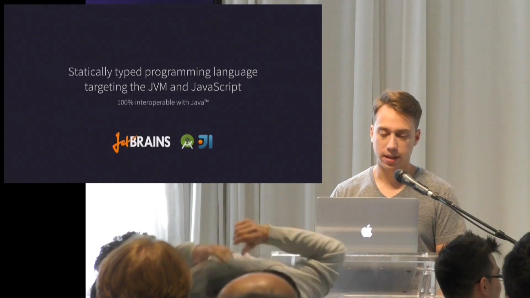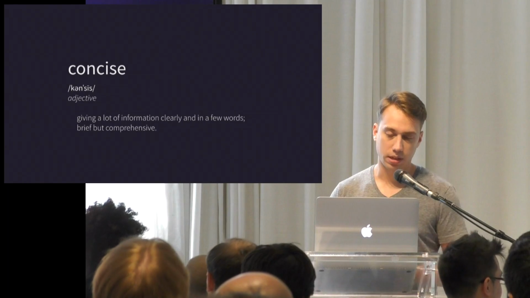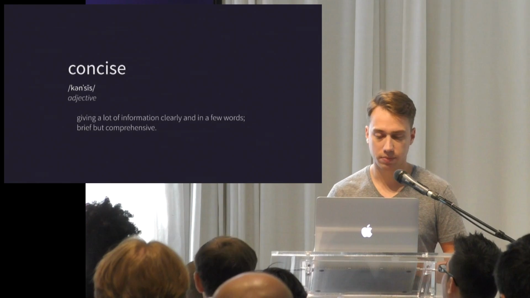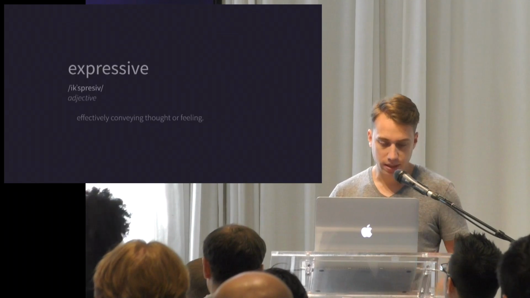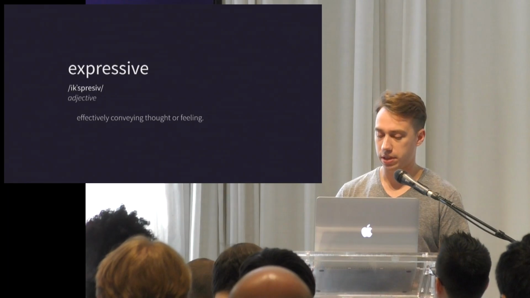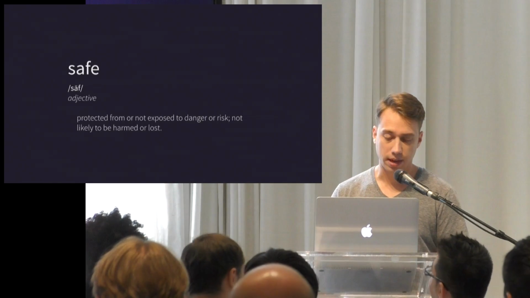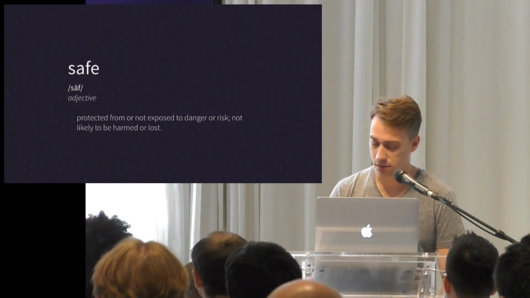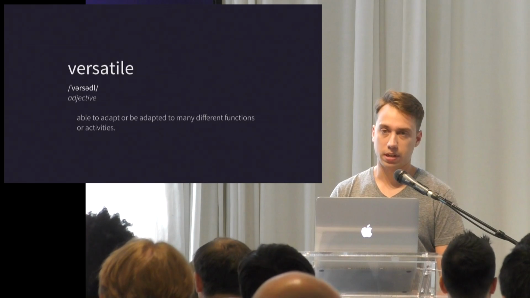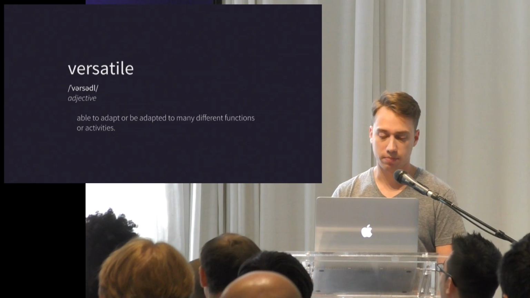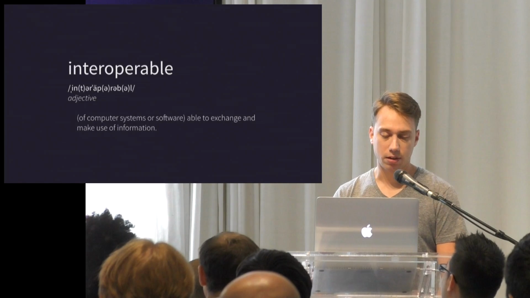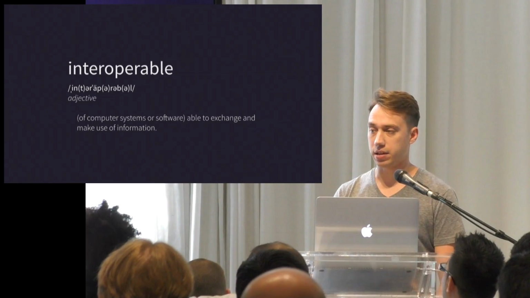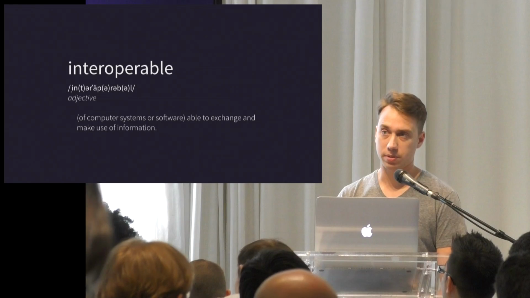There are a few core tenets that Kotlin lives by. It aims to be concise, so reducing the amount of code it takes for you to achieve something. Expressive, making your code more readable and understandable. Safe, removing the possibility for you to create errors. Versatile, it targets the JVM and JavaScript, so you can run it many places. And interoperable, so what that means is you can call Java code from Kotlin and Kotlin code from Java, and they aim to be 100% interoperable.